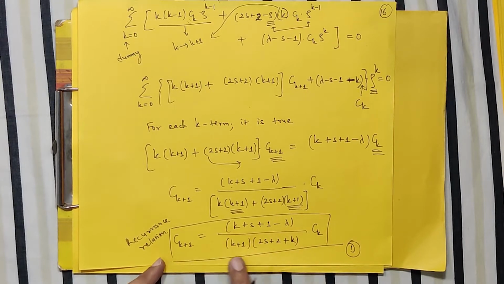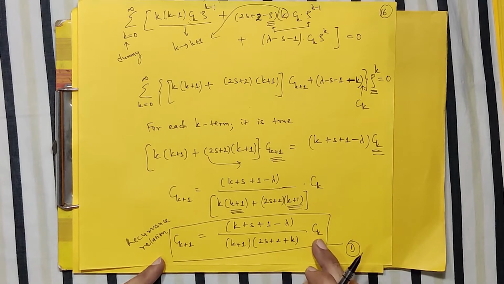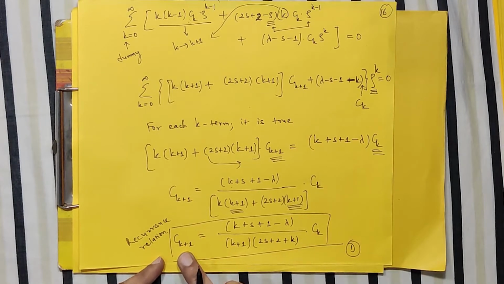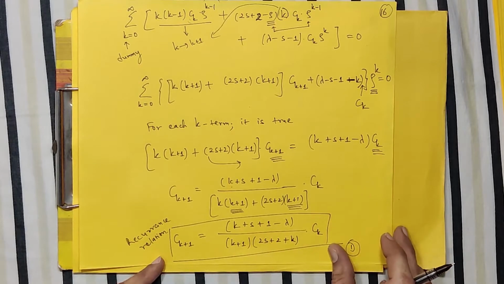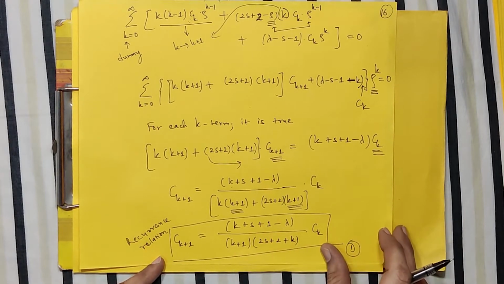So this was the last equation that we could obtain, and we made some comments that knowing the previous coefficient of that series, we can get the next coefficient, and thereby the entire series can be constructed in a stepwise manner.